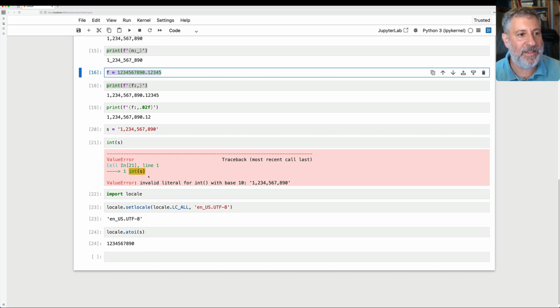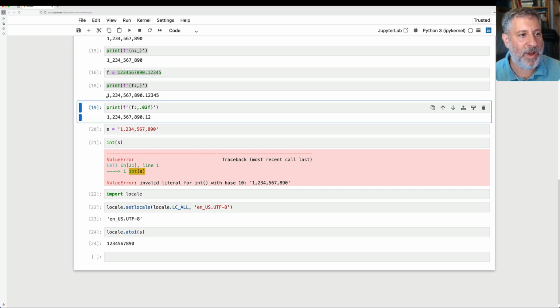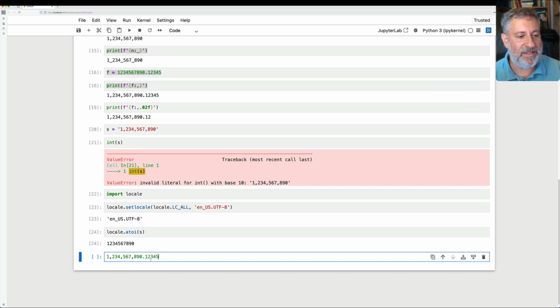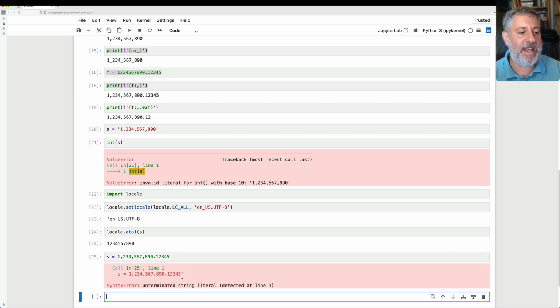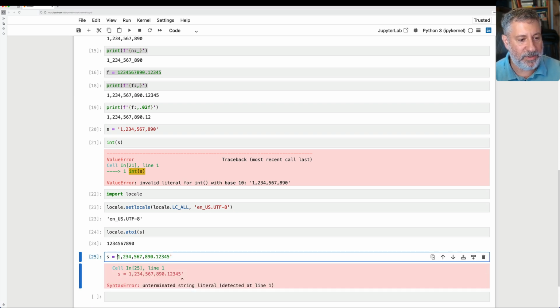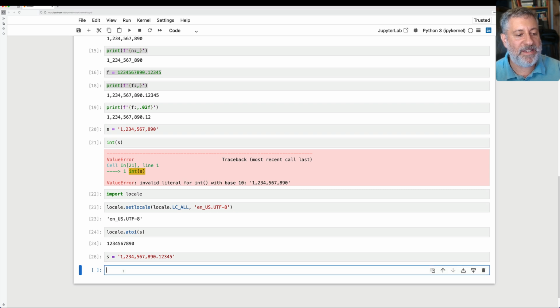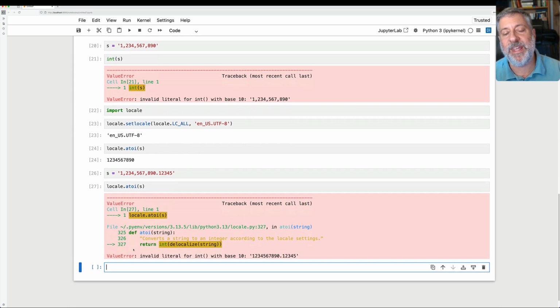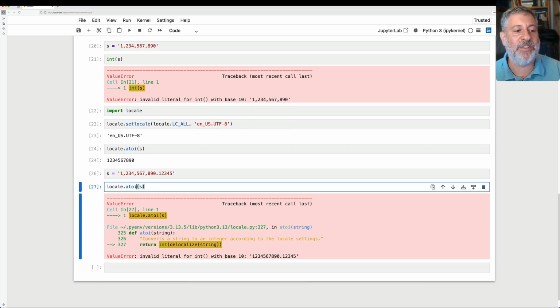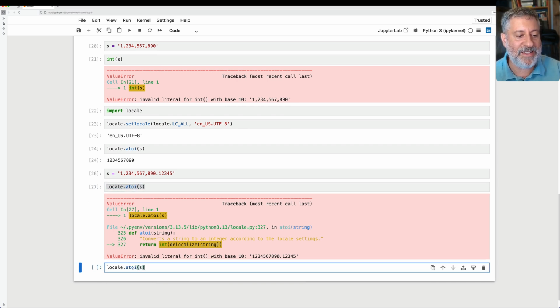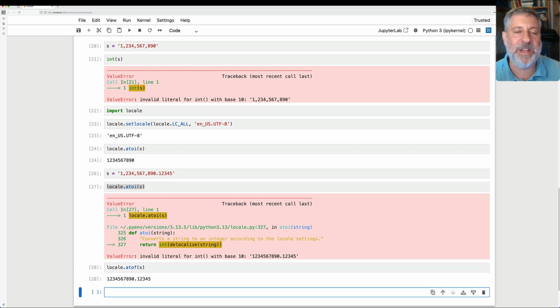What if I have a float? Let's go back here and say I've got my float. Actually, I could just grab what we did before, and I can say now s equals this string. Let's actually put quotes there. What if I say locale.atoi of s? It's going to blow up on me. And it's going to blow up because you can't turn this into an integer, and atoi is all about integers. What I have to use instead is atof for a float, and then it works just fine.